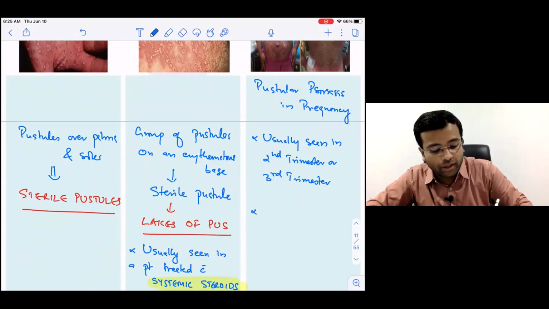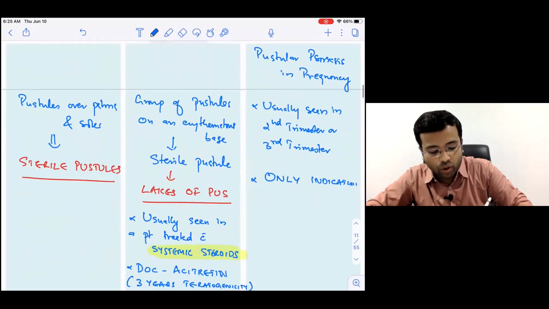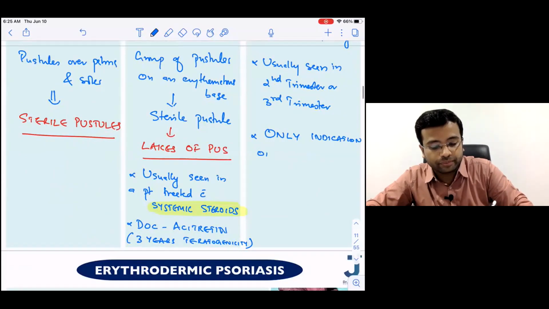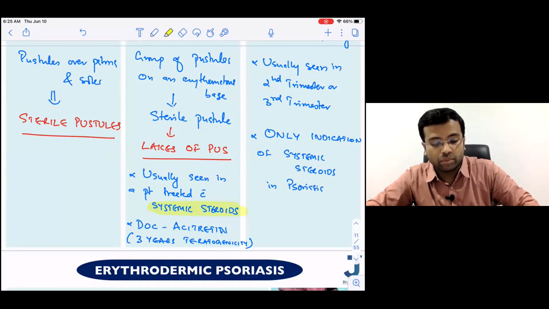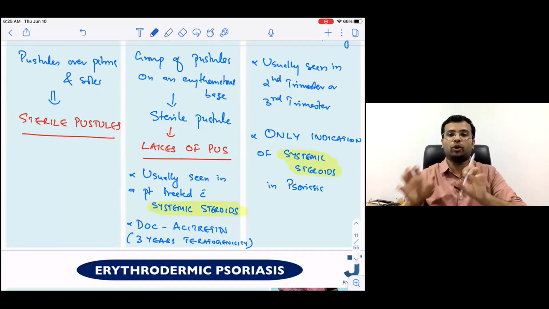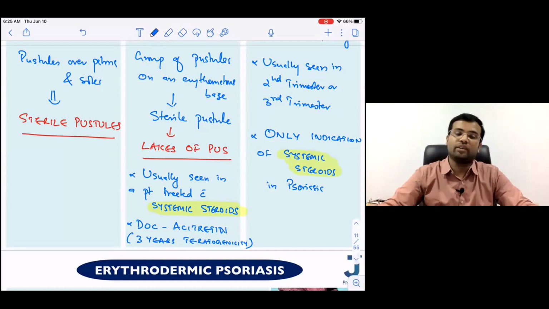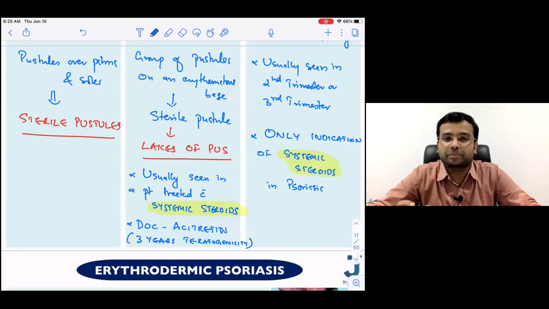Okay, so please write down, this is the only indication of systemic steroids in psoriasis. So please remember these important points. If you know all these important points, I'm sure that you'll be able to link all these things, and then you'll be able to correlate and get the right answers.